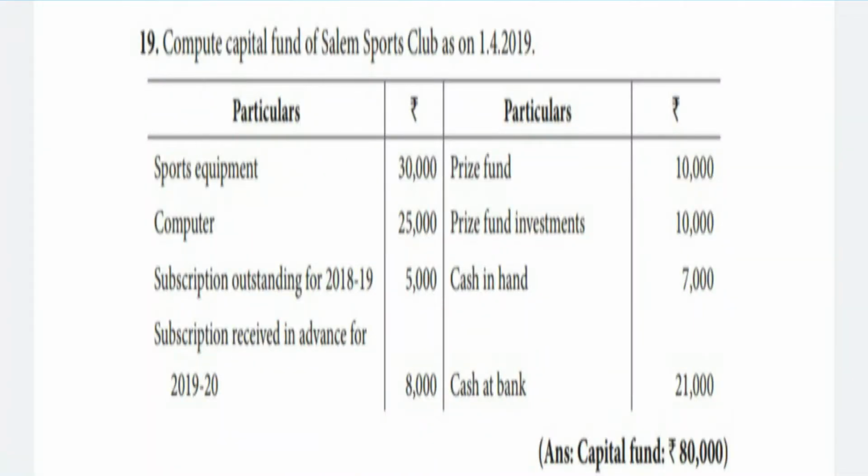Compute the capital fund of Salem Sports Club as on 1st April 2019. Particulars: sports equipment 30,000, computer 25,000, subscription outstanding for 2018-19 5,000, subscription received in advance for 2019-20 8,000, prize fund 10,000, prize fund investment 10,000, cash in hand 7,000, cash at bank 1,000.